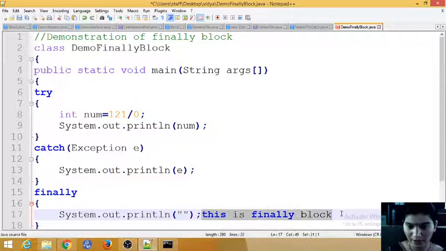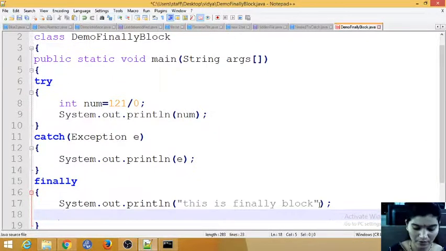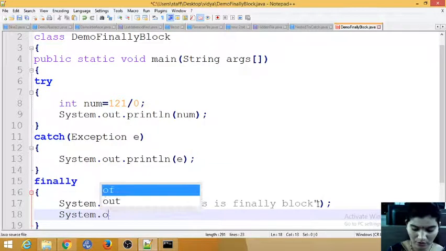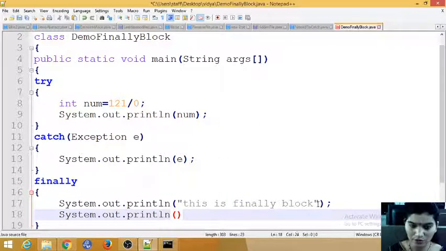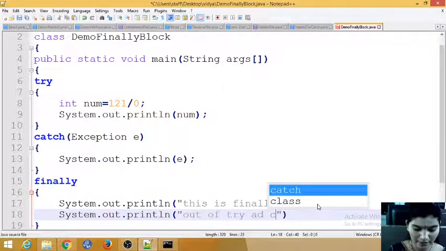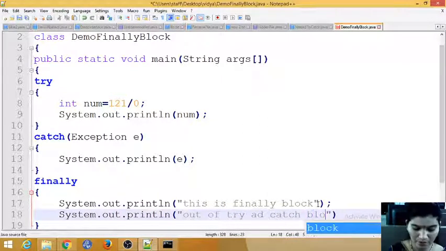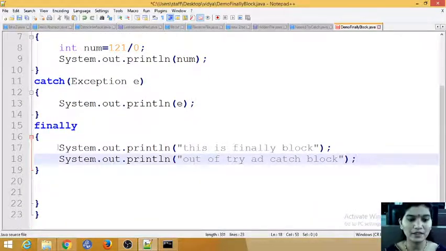I need to write this here, Control C, Control V. One more statement I want to give, System.out.println, that says this is outside of the try and catch block. Okay, close this. So now we are done with the program.